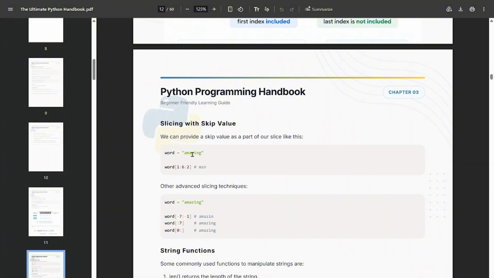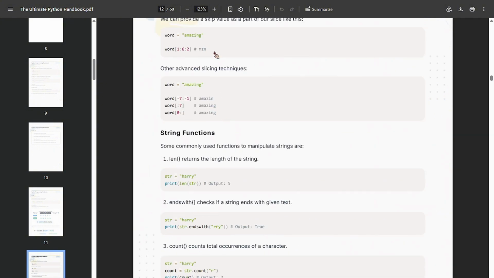See here, word store amazing, but we are using start, stop, and what is this? This is step. So 0, 1. 1 is what? M, therefore M is printed. Then M to Z, therefore Z is printed.